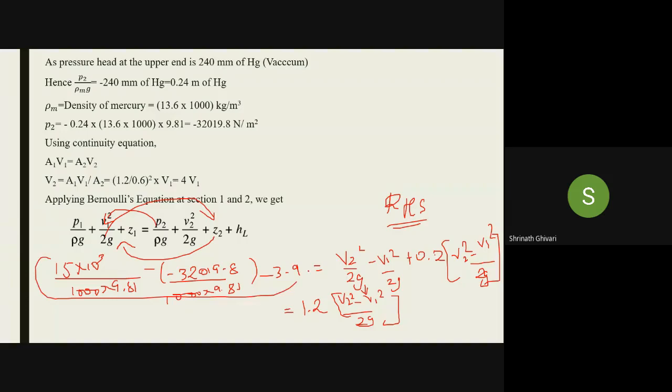You calculate all this and you get some answer here. When you get some answer, you make this equal to this. Then you substitute the value of V2, that is 4V1, so it will be 16V1 square by 2 into 9.81. Then you can substitute and find the answer. Many of you have done it. Tell me the answer first.